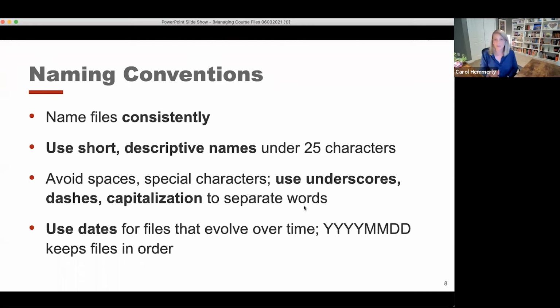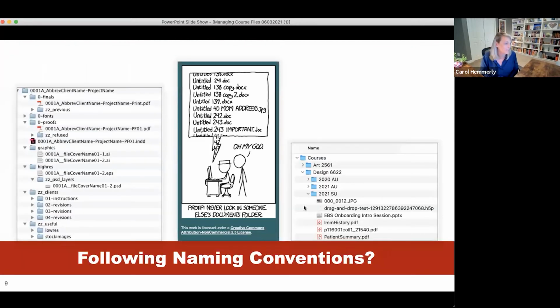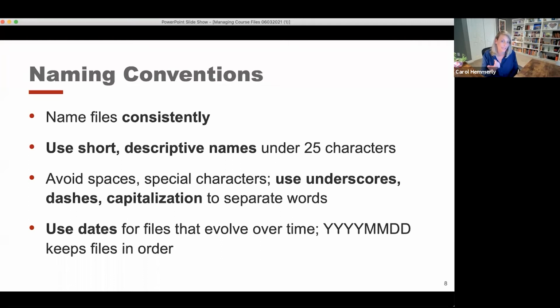Some other tips and tricks that I would mention for naming conventions are that a lot of people will put numbers at the beginning of a file name, which will force it to the top of an alphabetically ordered list. And that can be helpful if you know that you constantly go to the same folder or the same series of files many times throughout a day or a week. It's nice to have those toward the top of your list.